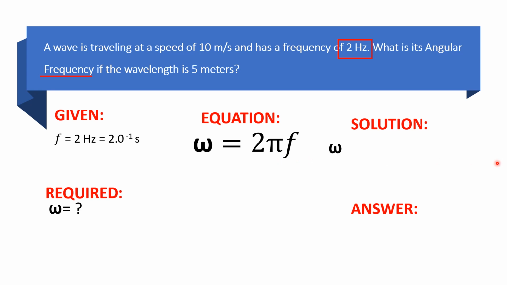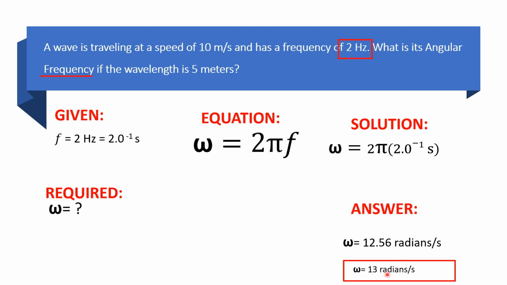So, let us solve this one. We have angular frequency equals 2 pi multiplied by 2.0 raised to -1 per second. Solving this will give us the answer 12.56 radians per second. So let us round off lang natin. The answer will be 13 radians per second. So I hope you have the same answer with me.